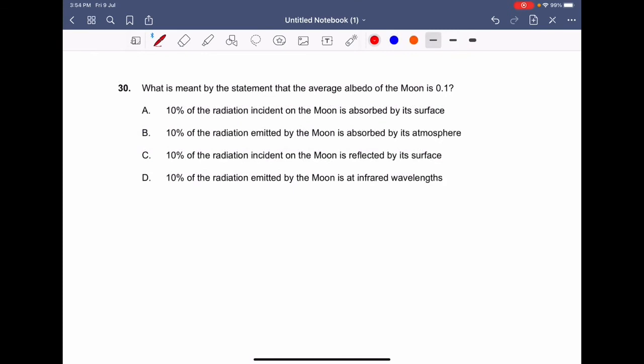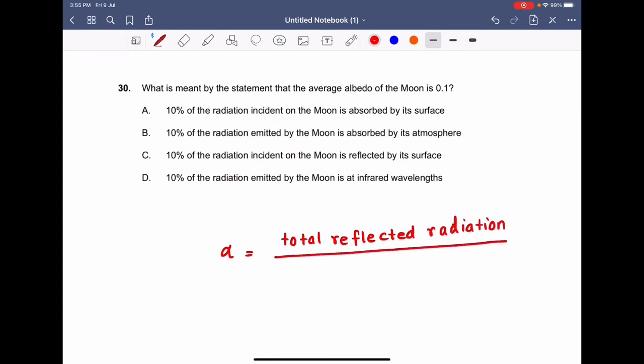Proceeding on to question number 30. What is meant by the statement that average albedo of the moon is 0.1? We know the definition of albedo, alpha, is equal to the total reflected radiation divided by the total incoming radiation.